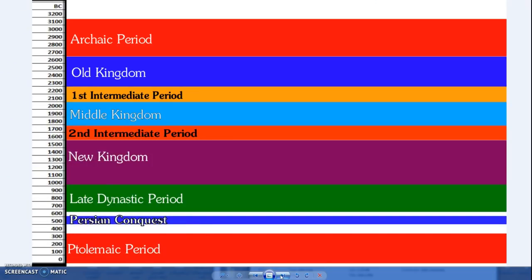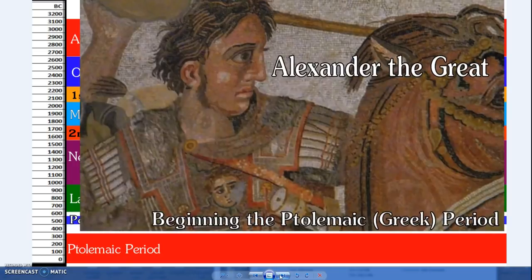Okay, so let's do a timeline. And we'll begin with year 0. Let's note year 0, it's either 1 BC or 1 AD, but the Ptolemaic period. Around about the year 30 BC, Egypt was annexed into the Roman Empire. Prior to that was what was the Ptolemaic period, and that comes as basically the Greek rulers of Egypt.